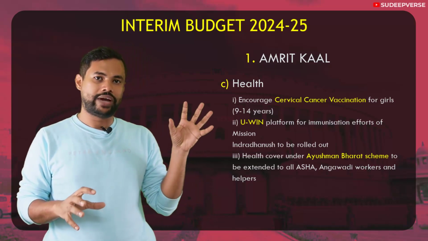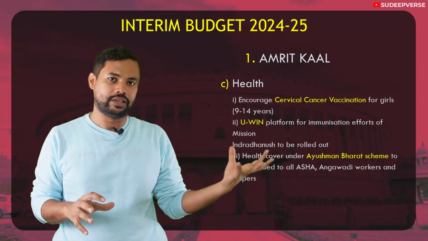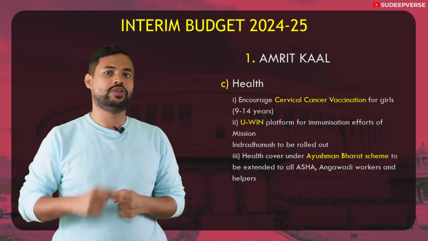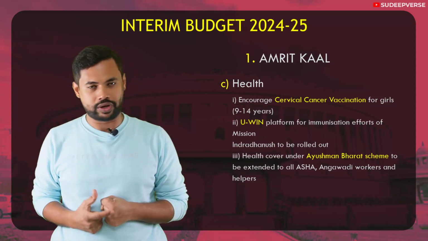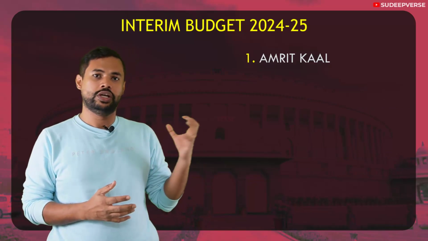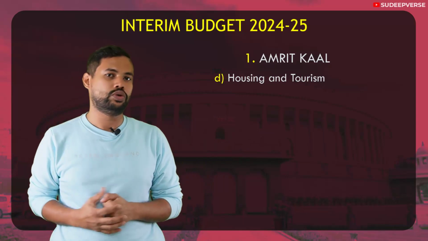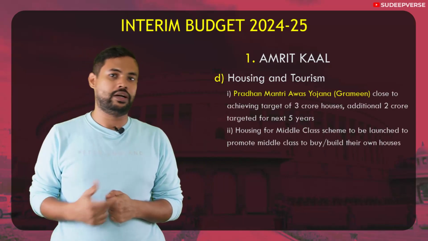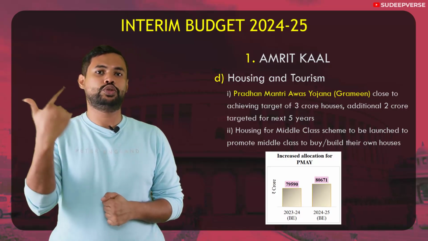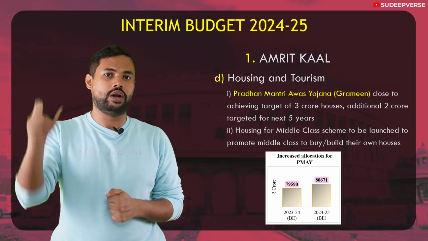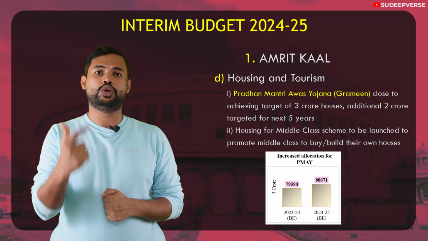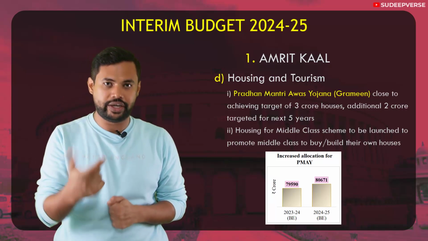And overall, if you look at the aspirational district program and the health aspects, inclusive development is something that we are focusing on, and we have achieved progress as well. The next vertical that we will be focusing on is housing and tourism. If you look at housing, there is the Pradhan Mantri Awas Yojana Grameen. This Pradhan Mantri Awas Yojana Grameen is to give housing for all in rural areas. It is basically providing pakka houses for all those people who are living in kacha or dilapidated houses.